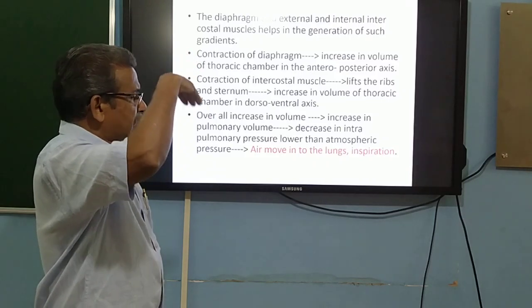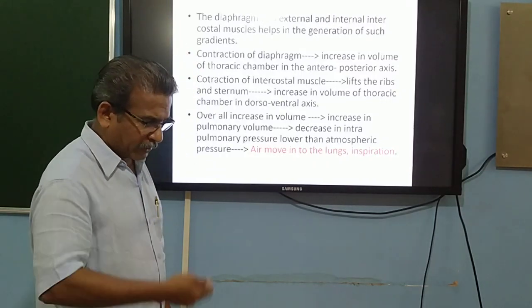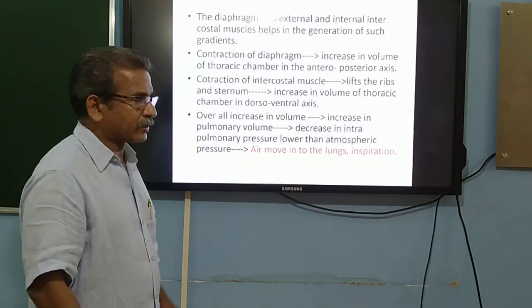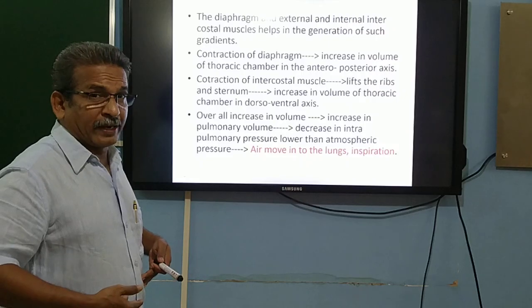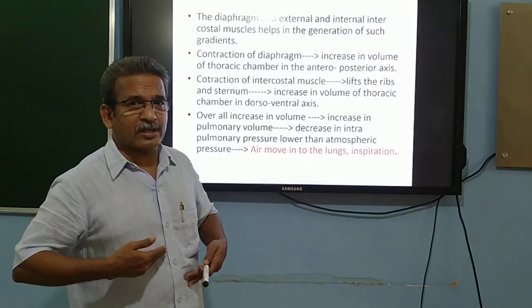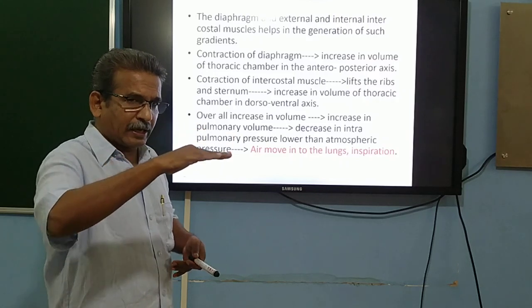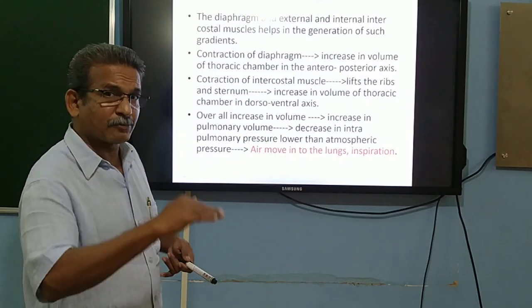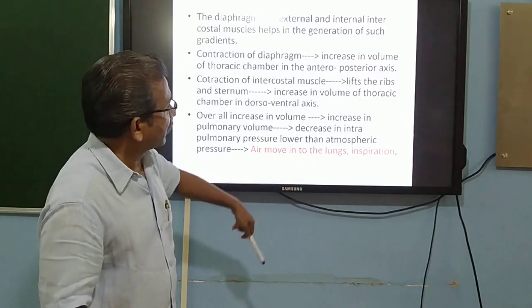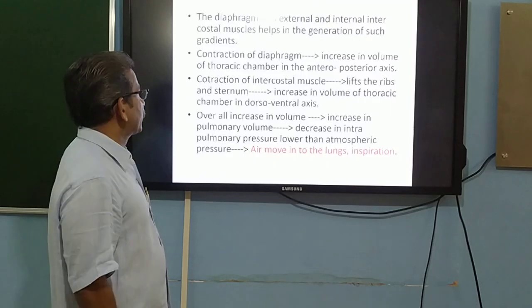So this is the anterior part of our body, and the lower part we call posterior. In this direction, there is an increase in volume of the thoracic chamber. When the muscles of the diaphragm contract, the diaphragm is lowered. It occupies a lower position. It comes down. As a result, the volume in the antero-posterior direction in the thoracic chamber increases.